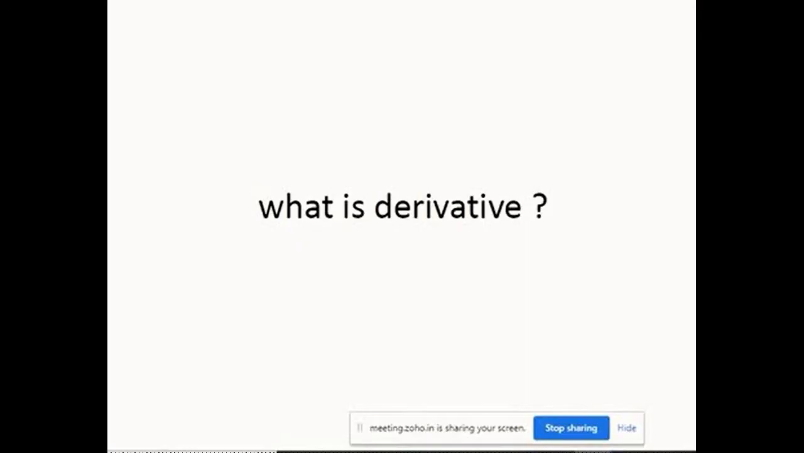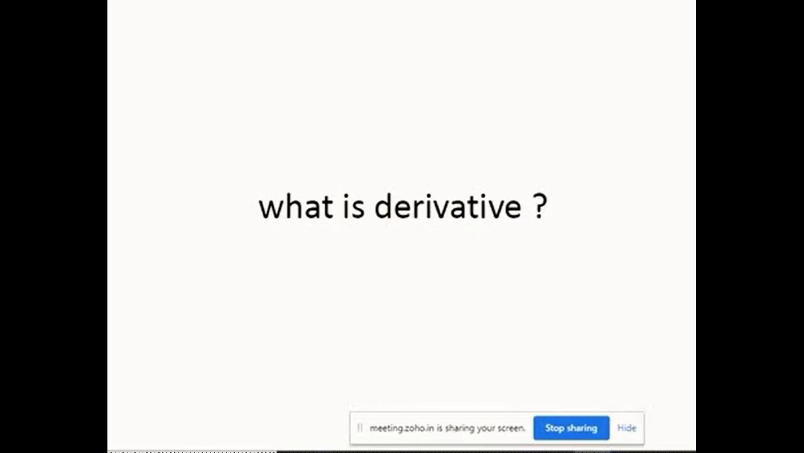Derivative is a financial instrument. So what is a financial instrument? Examples of financial instruments could be shares, currency, bonds, life insurance, fixed deposits. So these are financial instruments. Similarly, derivative is also a financial instrument. So derivative is a financial instrument which derives its value from the underlying asset. So what does the second part mean, derives its value from the underlying asset?